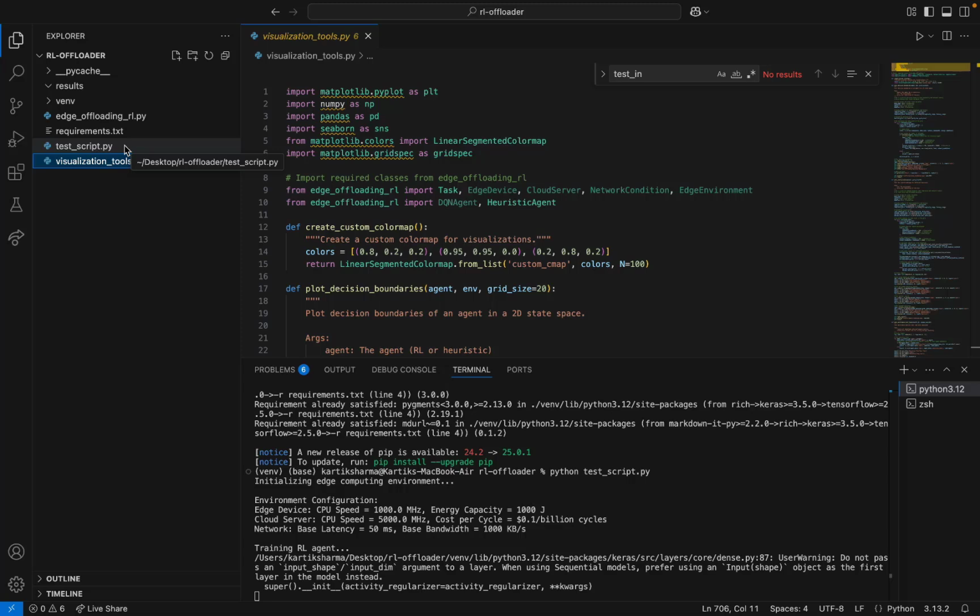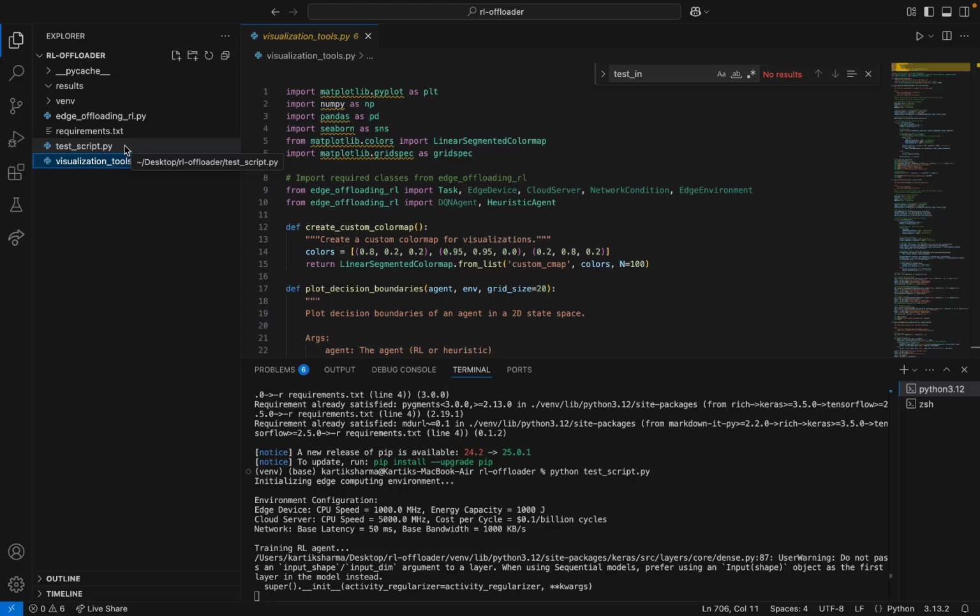Our solution uses a deep Q-network architecture with an input layer capturing 6 state variables, 2 hidden layers with 24 neurons each, and an output layer predicting the value of each action. As I am demonstrating here, the agent learns through experience replay and exploration, continuously improving its offloading decisions as it